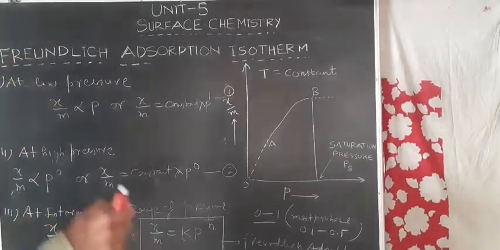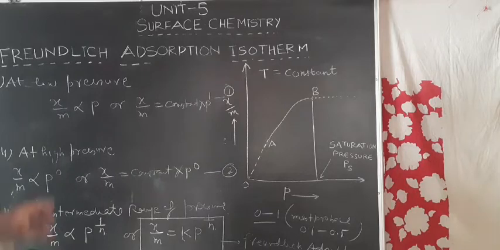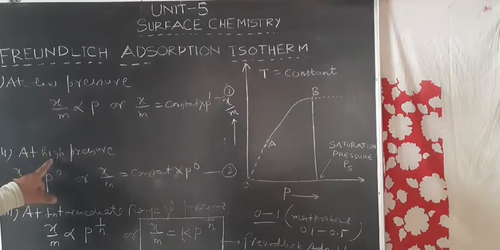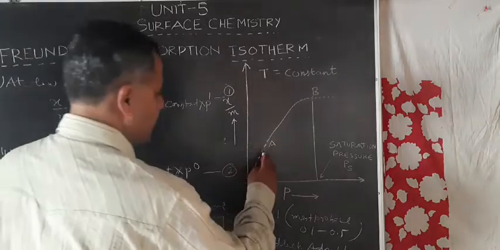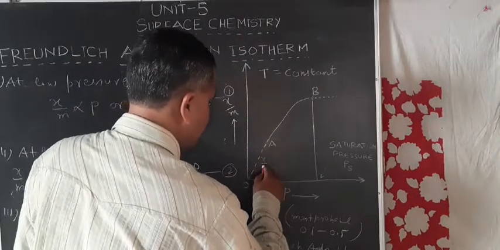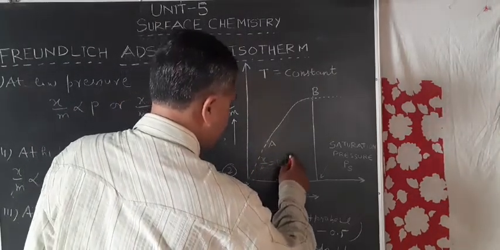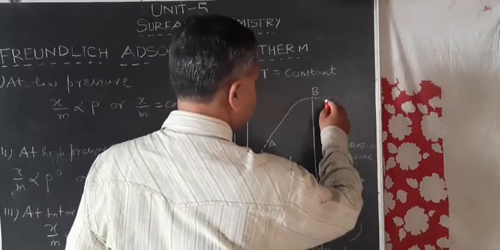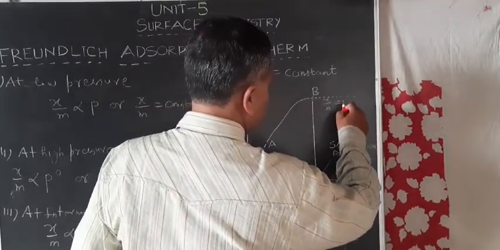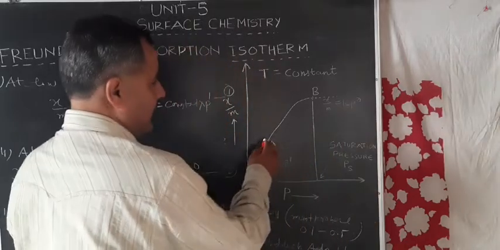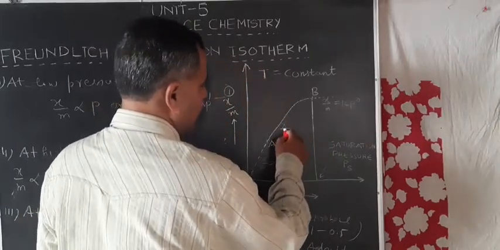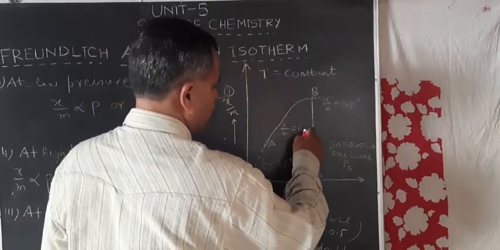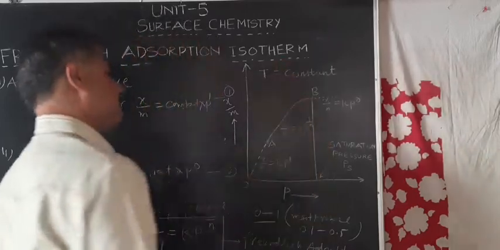Here we have discussed the three stages: at low pressure, at high pressure, and at intermediate range of pressure. At low pressure, x by m is equal to k p raised to power 1. At high pressure, x by m is equal to k p raised to power 0, and in the intermediate range of pressure, x by m is equal to k p raised to power 1 by n.